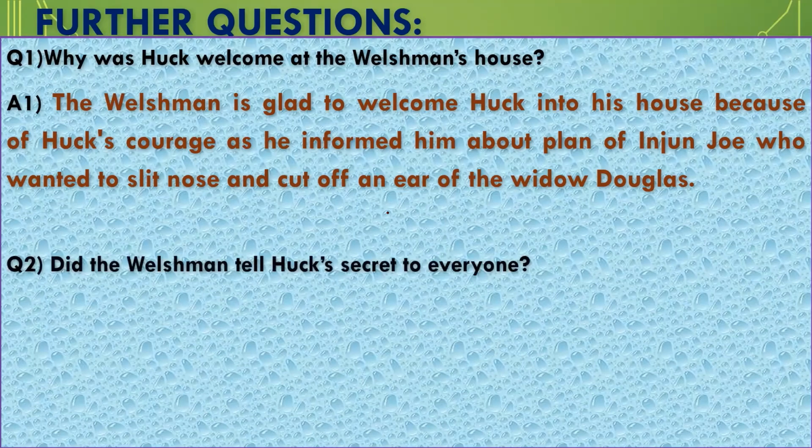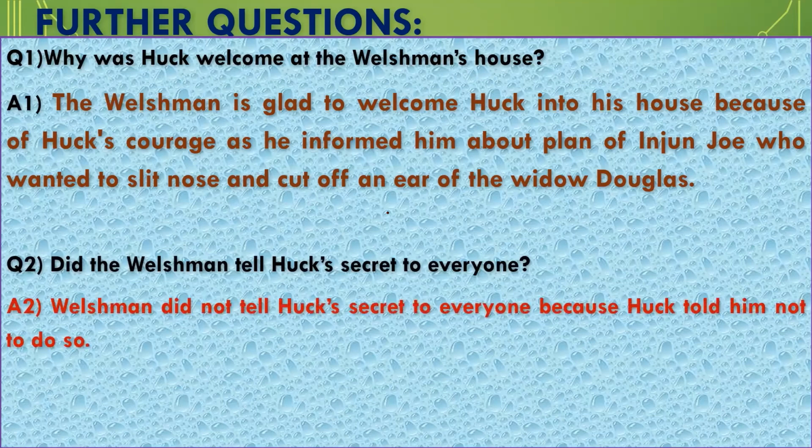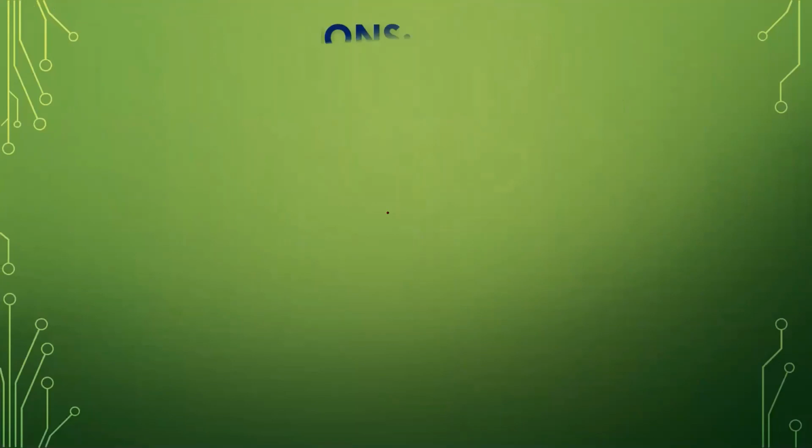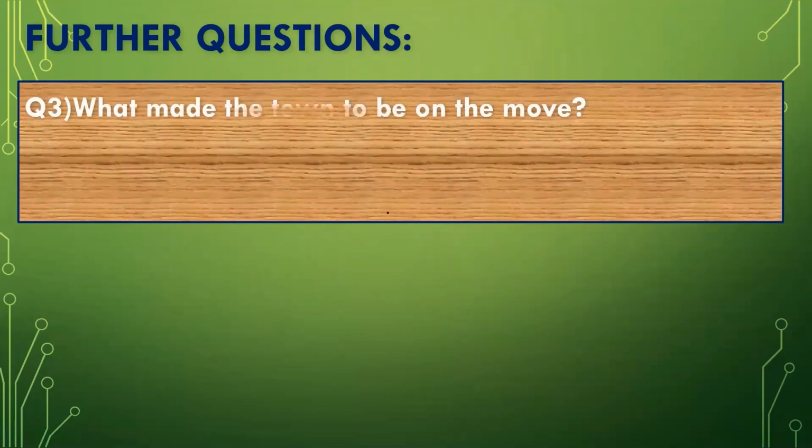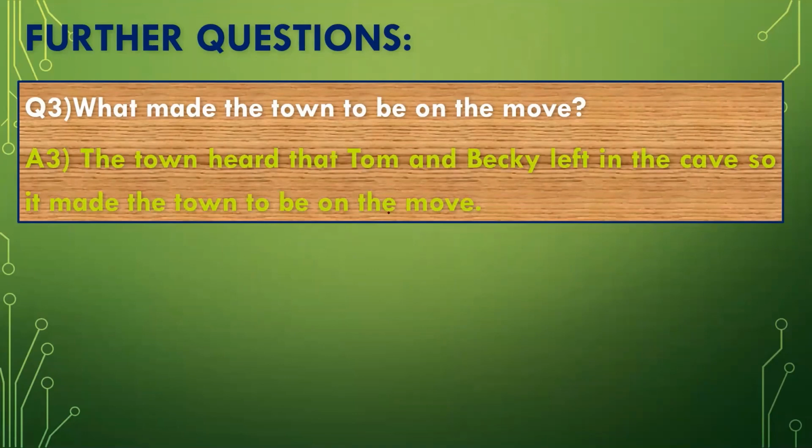The next question is, did Washman tell Huck's secret to everyone? So the answer number 2, Washman did not tell Huck's secret to everyone because Huck told him not to do so. And what is next? Further questions. It is to be continued. What made the town to be on the move? The town heard that Tom and Becky were left in the cave, and they were still missing. So it made the town to be on the move.